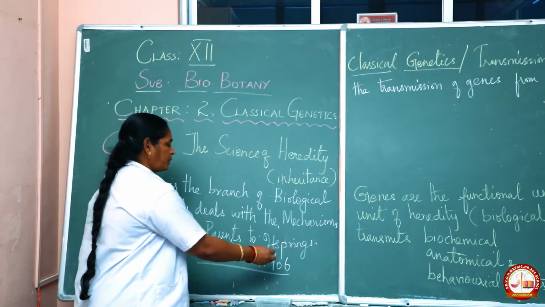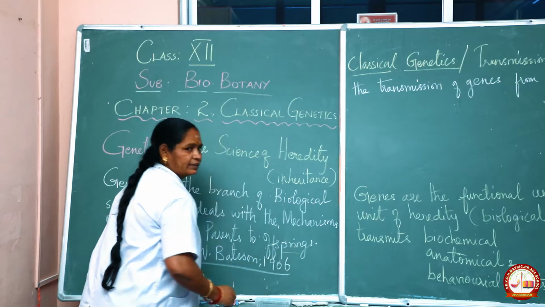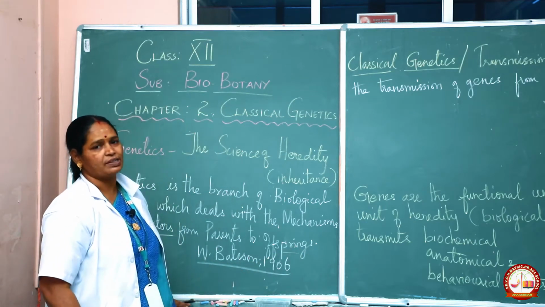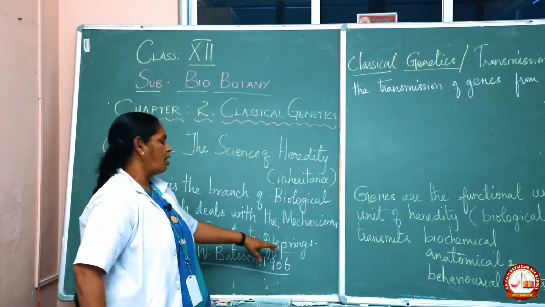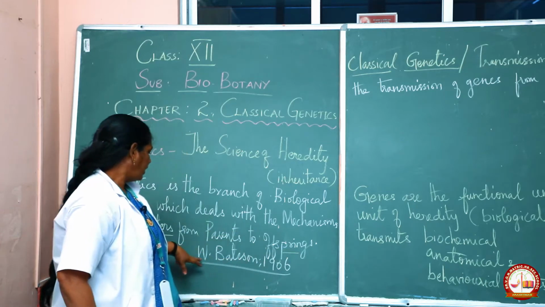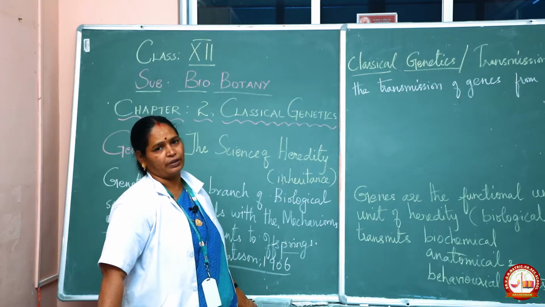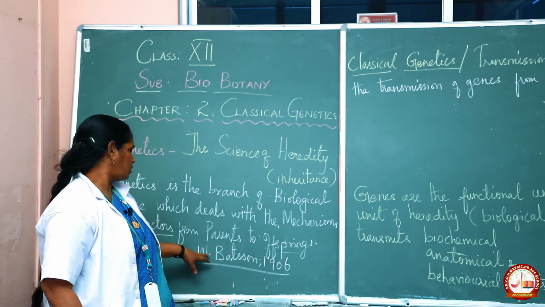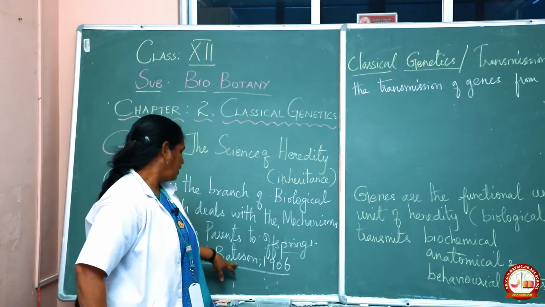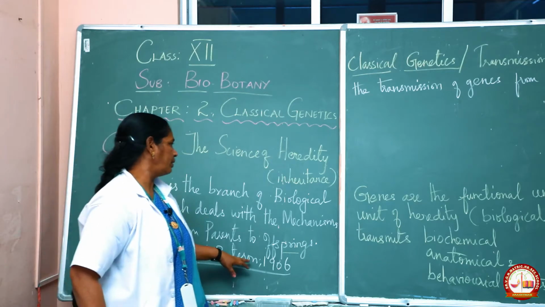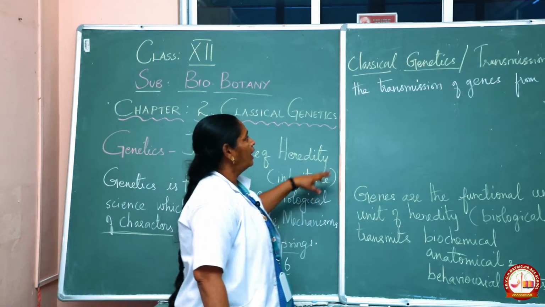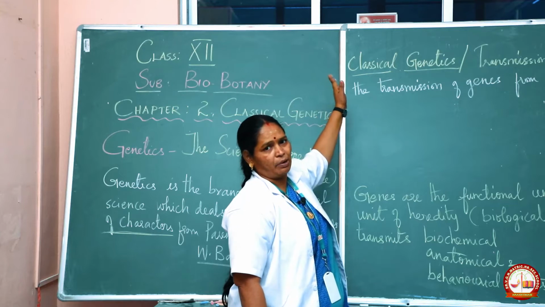What do you mean by offspring? The younger ones, the daughter individuals, are also called offspring. Children, the term genetics was coined by whom? By W. Bateson in the year 1906. And here we discuss genetics.